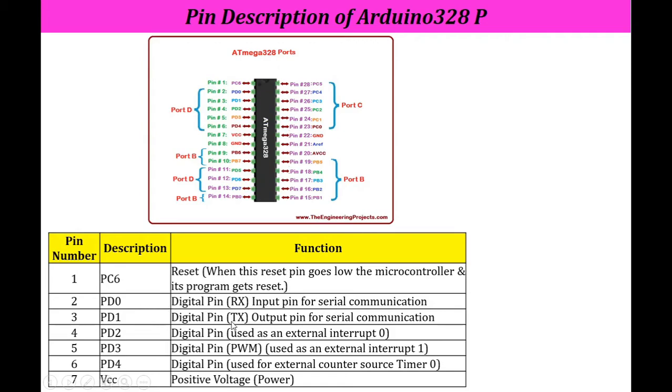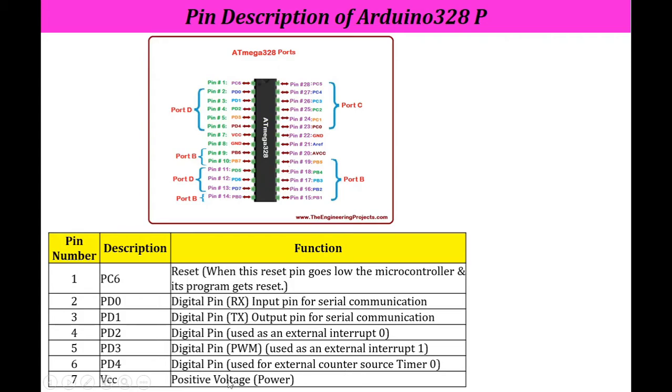PD1 is TX, that is the transfer, or output pin for serial communication. Then PD2 and PD3 are digital pins, but PD2 is used as external interrupt 0, whereas PD3 is used as external interrupt 1. After that, PD4 is the next digital pin, which is used for the external counter source,